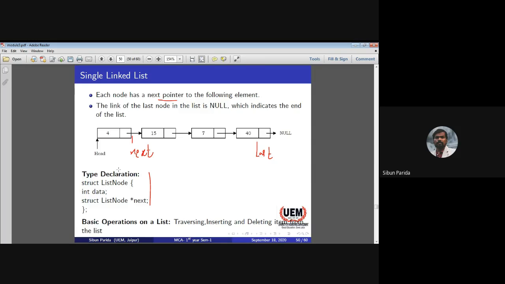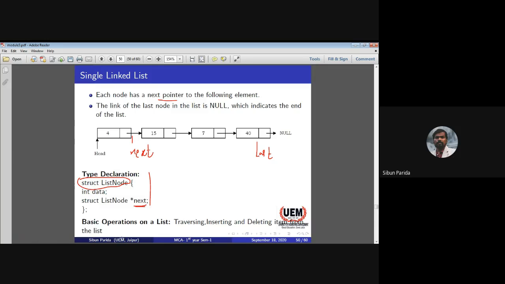Now what else do you need? You need a pointer. What pointer? Because it is pointing to the next element. So what should be the data type of that pointer? That pointer should be of the type struct list node, which is already declared. So that is the next pointer, which is of type struct list node.